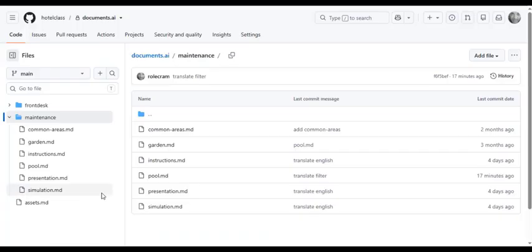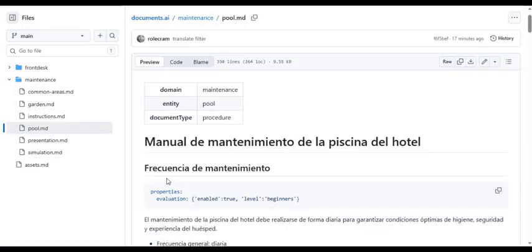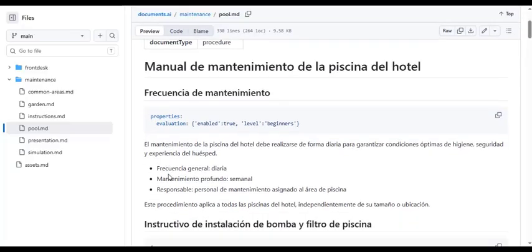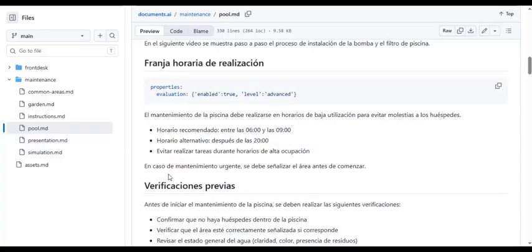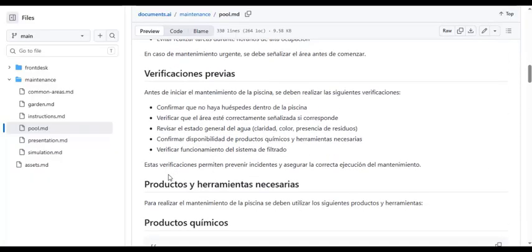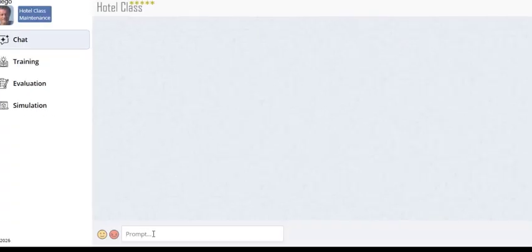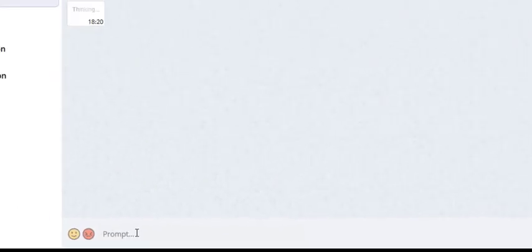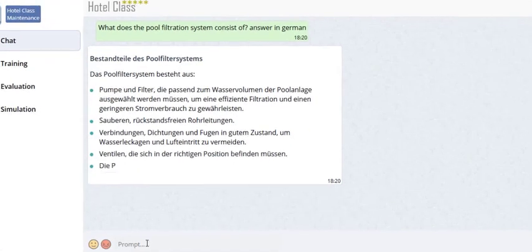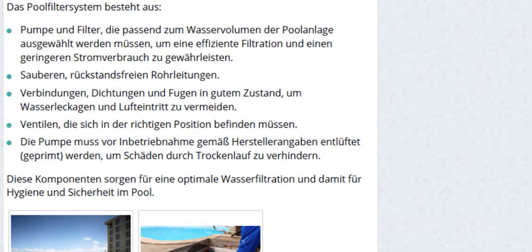The system uses a cloud-based document repository that provides version control, traceability, access control, and centralized storage for thousands of documents. Notice that the document is written in Spanish. Even so, we ask the question in English, and the AI responds in English. We can also instruct the AI to answer in any language we choose. For example, in international hotel chains, a single procedure can be shared across every property. The AI automatically responds in the local language, eliminating the need to maintain multiple translated versions of the same document.